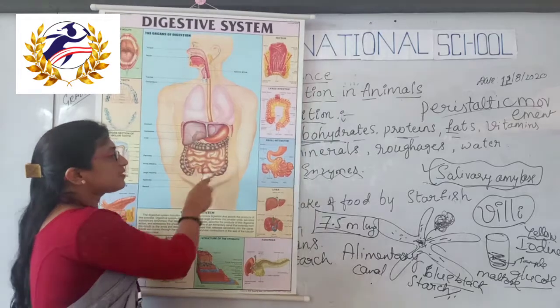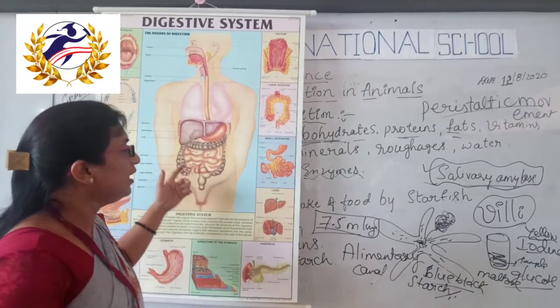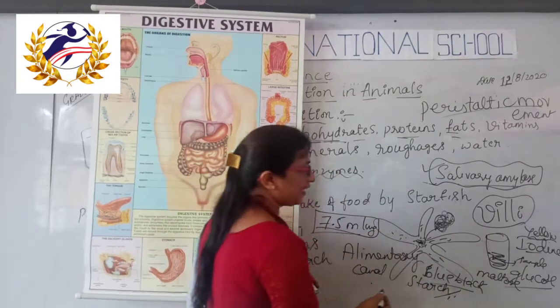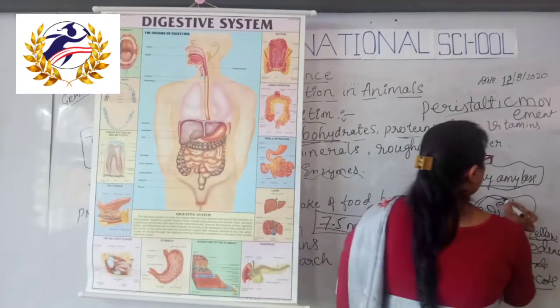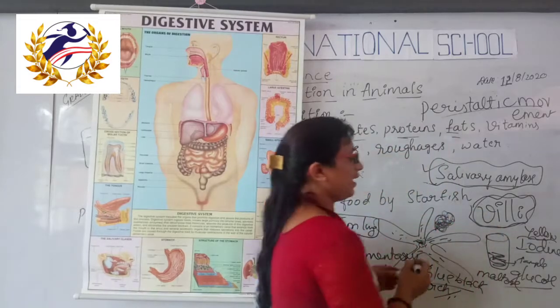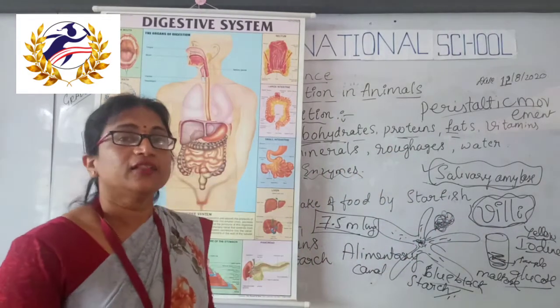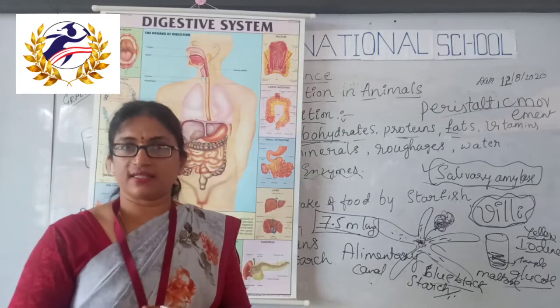This small intestine contains a structure called villi inside its wall. Villi are hair-like projections present inside the small intestine, surrounded by blood vessels.